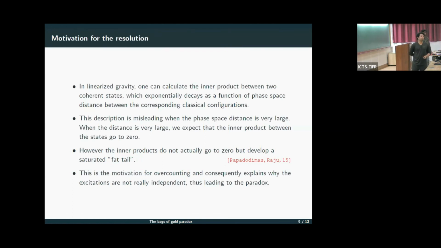They did some analysis and showed that it's a surprising property, in a certain sense from the bulk side. In the AdS-CFT duality, from the bulk side you would expect that the inner products die off, but from the CFT side you can see that this actually is saturated. It develops a saturated fat tail, for epsilon greater than 1 by square root n. It's quite surprising.